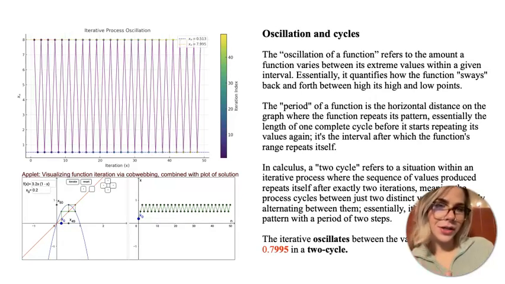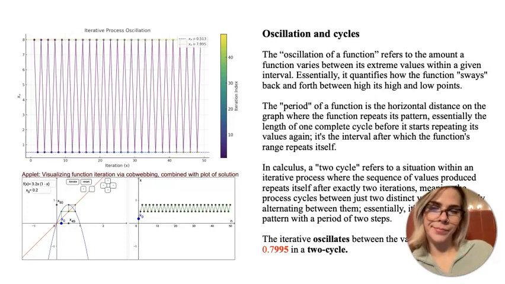The first iteration will be equal to the third iteration, which will be equal to the fifth iteration, and so on. That's exactly what we saw in our previous function output when our r value was equal to 3.2. The iterative process oscillated between the values of 0.513 and 0.7995 in what is referred to as a 2-cycle.